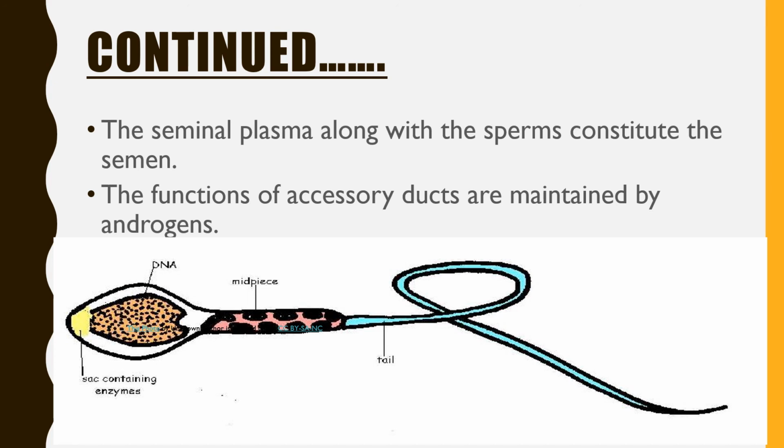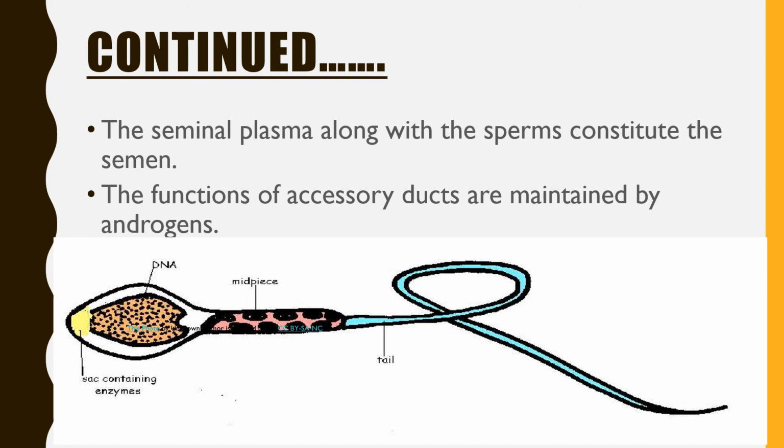So seminal plasma plus sperms constitute the semen. And the whole function of the accessory ducts is maintained by androgen.